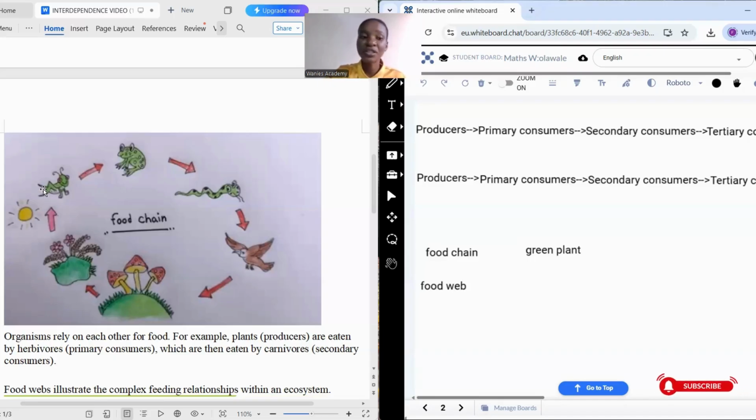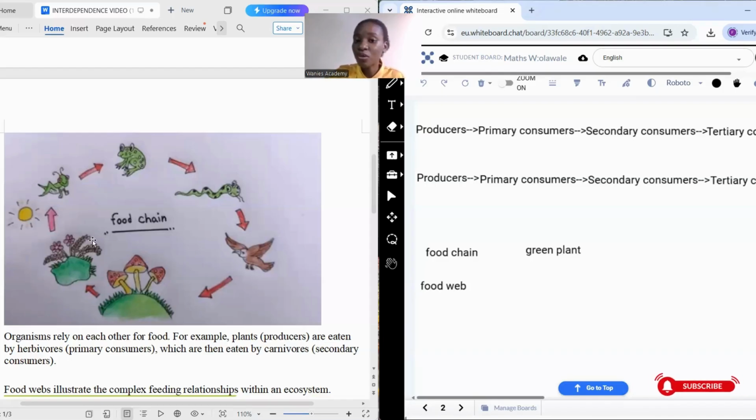And then what can feed on this grasshopper? A toad or a frog? Anyone can feed on this grasshopper. Then what in turn can also feed on this toad? Good, a snake. Absolutely correct. So this snake feeds on this toad, then what can feed on this snake? Good. This eagle can feed on this snake. So you see how food energy is being transferred from one organism to another. And as it goes higher, the energy reduces. You need to note this down. As it goes higher, the energy reduces.